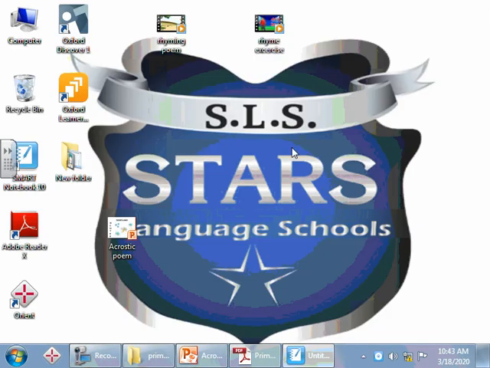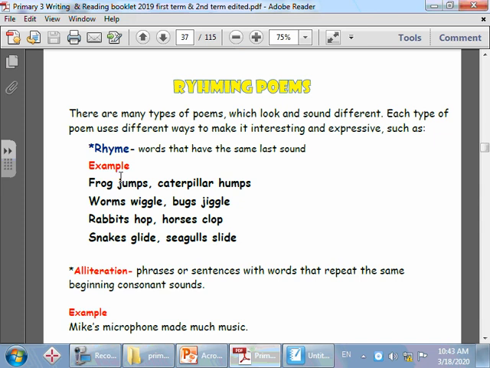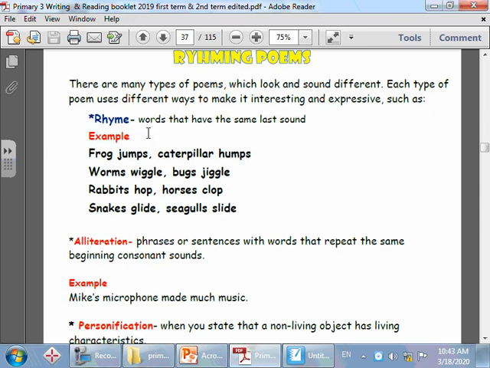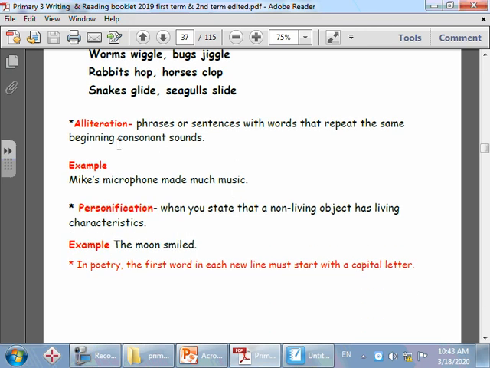Okay, so this was another video about the rhyming words. So are you excited to write your own rhyming poem? Yay, very good. Now open your booklets to page 37. Okay, so here's an example of a rhyming poem. For example, frog jumps, caterpillar humps, worms wiggle, bugs jiggle, rabbits hop, horses clop, snakes glide, seagulls slide. Very nice, exciting, yes? Okay.